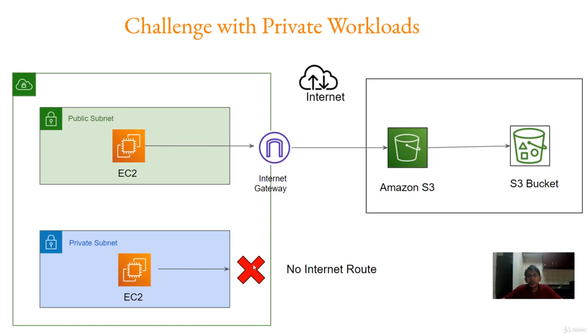One question that comes up is, why don't you directly put a NAT gateway and then the communication can go to the S3 bucket? This is good, but many times in a lot of organizations the workloads are very sensitive. They host very sensitive data, and auditors strictly recommend that the EC2 instances should not be able to communicate towards the internet directly or indirectly. In such cases, the challenge becomes that the EC2 instance will not be able to communicate with the AWS services as well. This is one of the challenges that many organizations face.